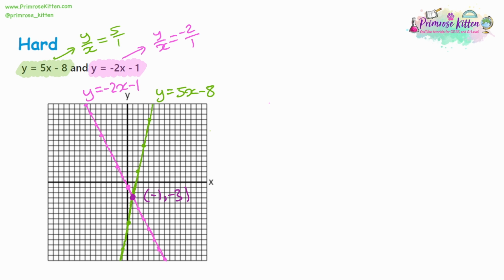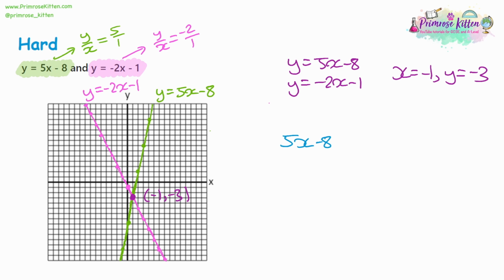So now you've got two options for the answers. If you've been given this as a simultaneous equation, which is the way this was presented, then you've got to write an answer for x and y. So we're going to say that x is equal to -1 and y is equal to -3. If these were combined from the start, like our first few examples, so we had 5x minus 8 is equal to -2x minus 1, so it's written more like a normal equation to solve with one variable, and they're both equal to y, so you can make them equal to each other. Then we just write down x is equal to -1, because in our answer we've got our x and y coordinates, and you're only being asked for the x coordinate in that scenario. So again, there's two ways to ask these questions, so tailor your answer to the particular way it's been asked.